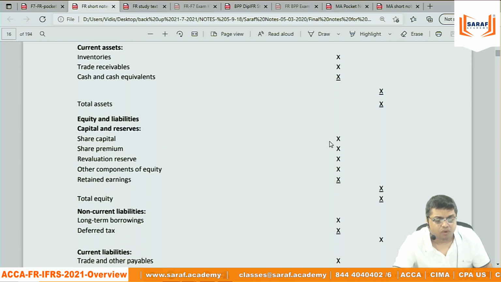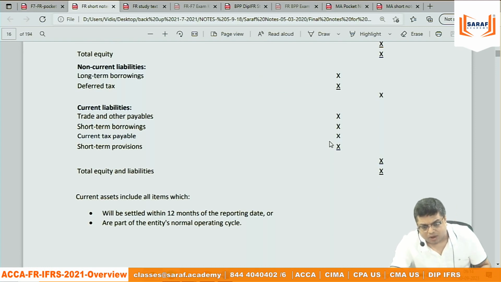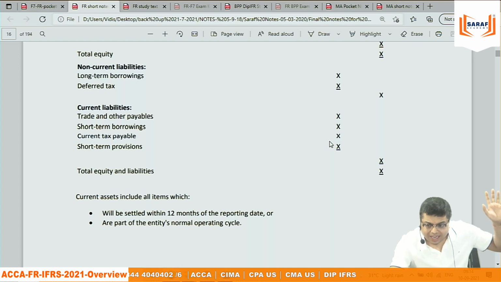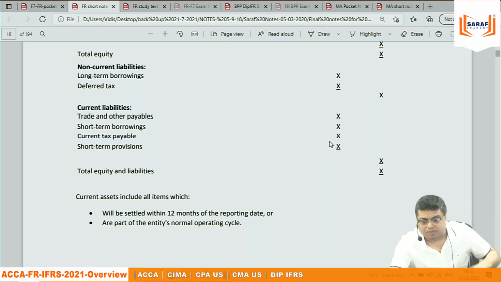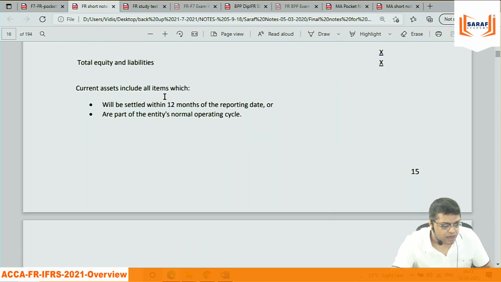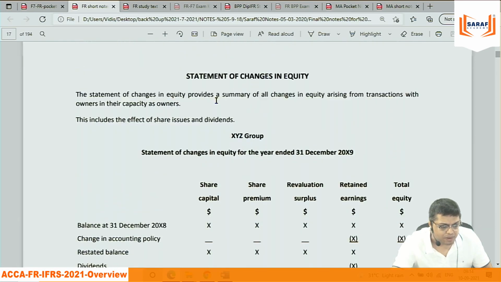This is the balance sheet format. Everybody, after the class, one most important homework: write in your notebook the format of the balance sheet and PL account once, without any figures, so that when we discuss subsequent topics, you will be able to correlate. Balance sheet means non-current, means current, like that. Current assets include all items which are going to mature within 12 months.